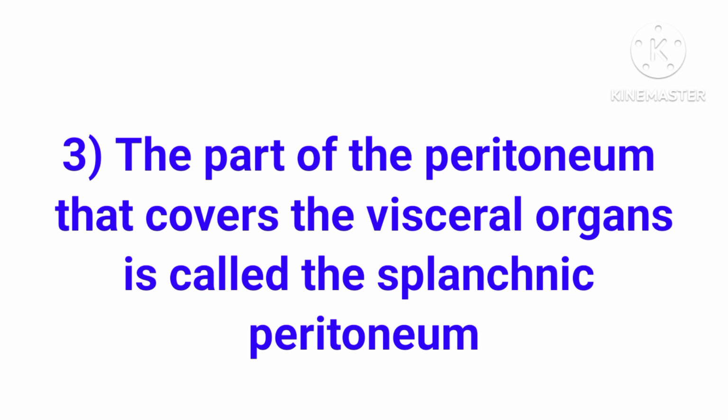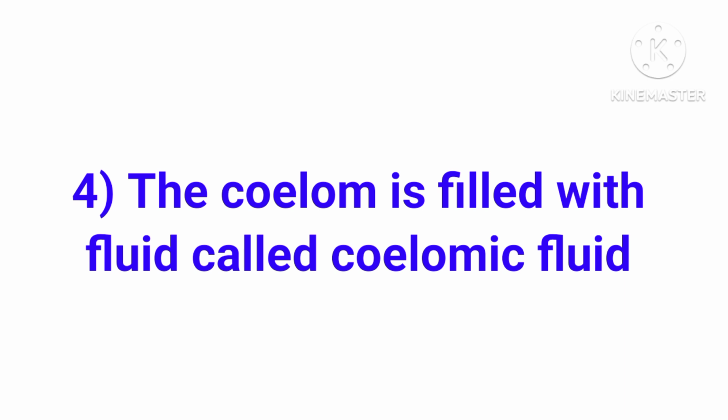The part of the peritoneum that covers the visceral organs is called the which peritoneum? Splanchnic peritoneum or visceral peritoneum. The coelom is filled with what fluid?